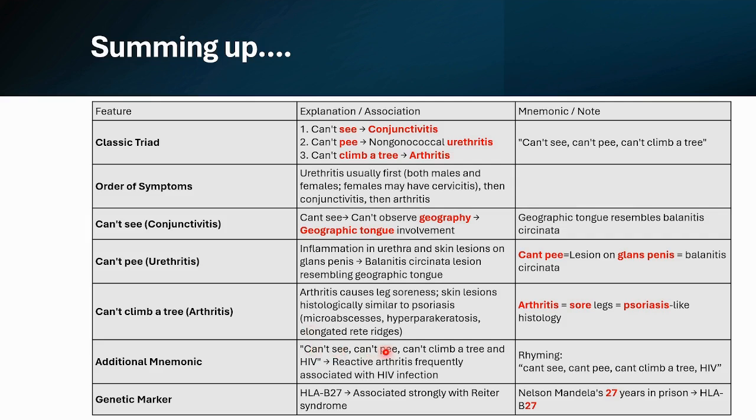Can't see, can't pee, can't climb a tree or can't knee, and HIV. So this says that reactive arthritis has frequently been seen associated with HIV infection as well. And finally, for the genetic marker, like Nelson Mandela's 27 years in prison relates to the genetic marker of reactive arthritis, which is HLA-B27.